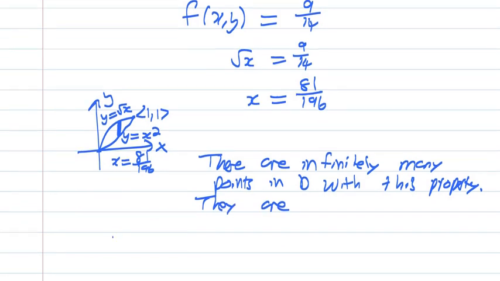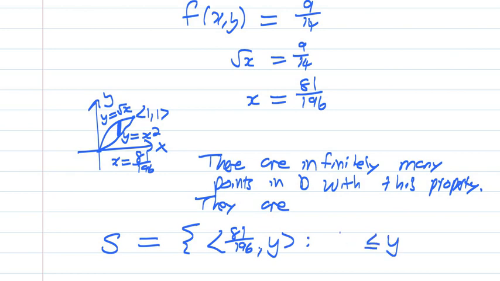in set notation, called set S, the answer set. It's all of the vectors of the form (81/196, y), where y is between 81/196 squared and 9 over 14.